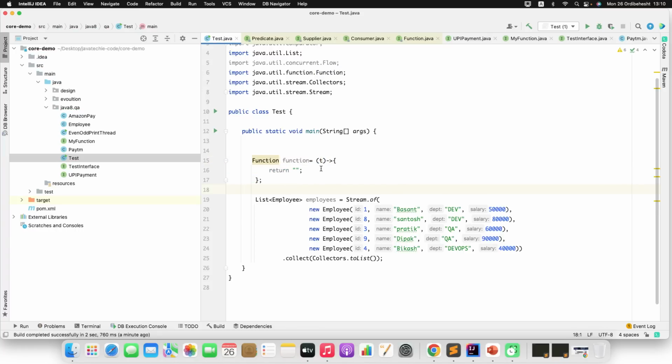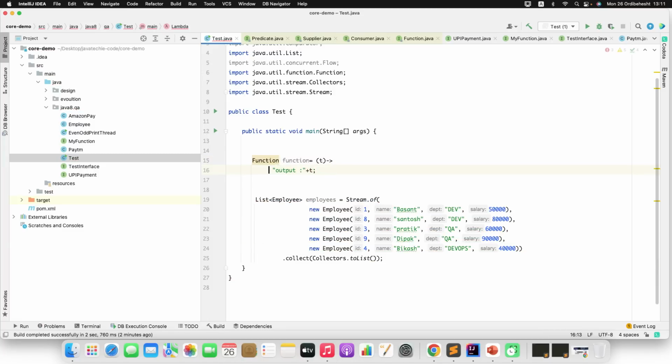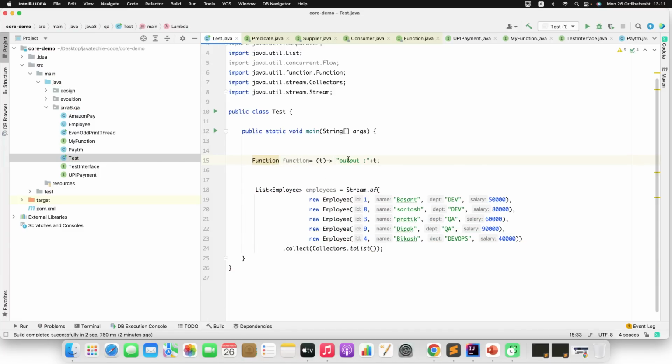Fine, now here you will take the input of any type and you will return something. Whatever I am taking as input, I just want to return a string. Let me do something like this: output appended with the input you are giving, t. Since I have only one statement, I can remove this. Also I need to remove this return. That's fine. I'm taking this as an input, then I'm just appending some string with the value.